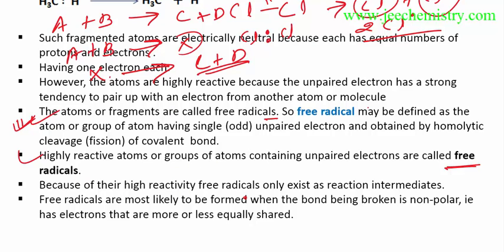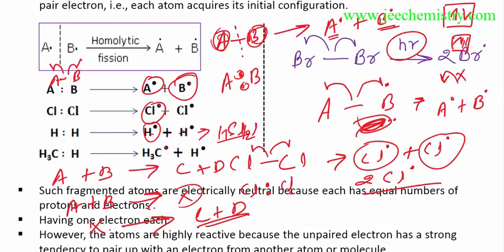Because of their higher reactivity, free radicals only exist as a reaction intermediate, meaning it is generally found as a reaction intermediate. It is not found as a product. Free radicals are most likely to be formed when the bond being broken is non-polar, that is, the electrons are more or less equally shared. Covalent bonds form generally when there is non-polarity in the bond.